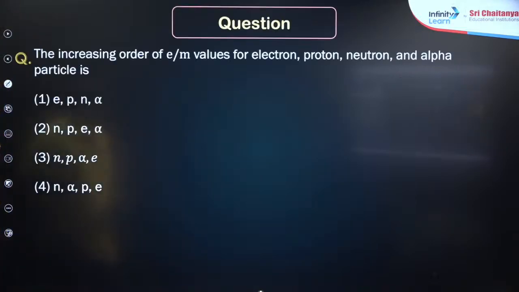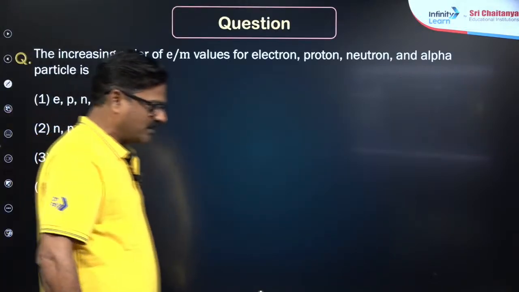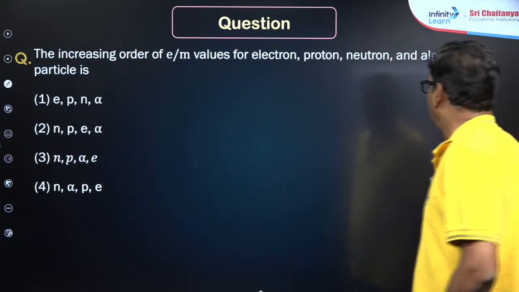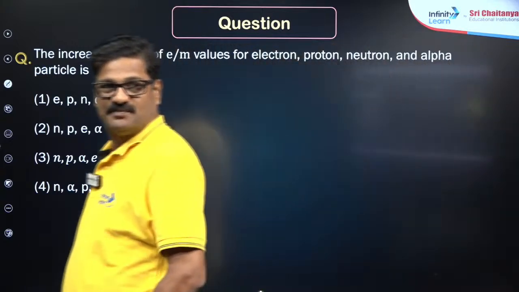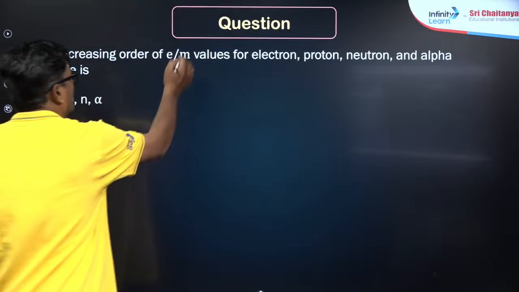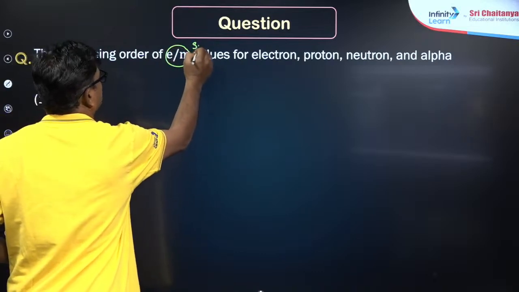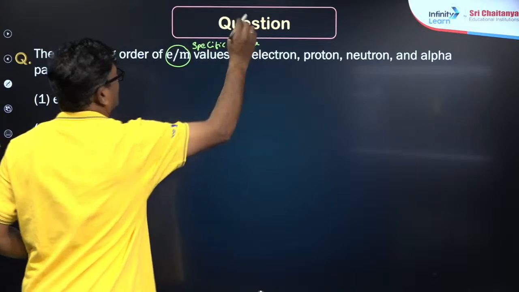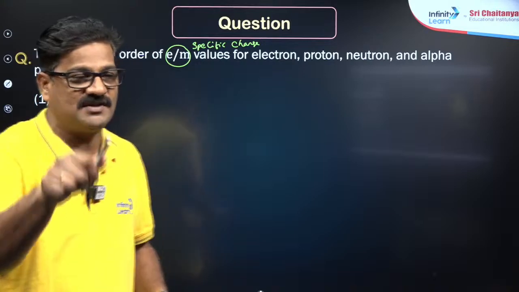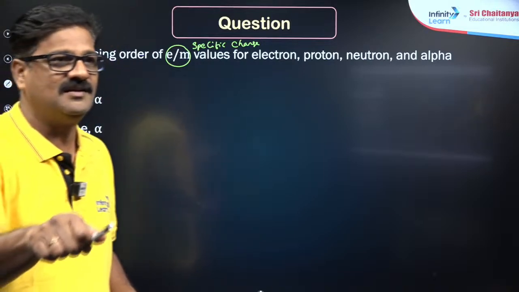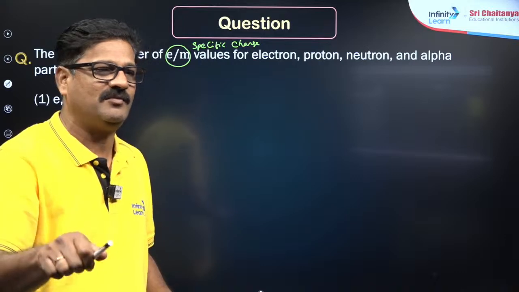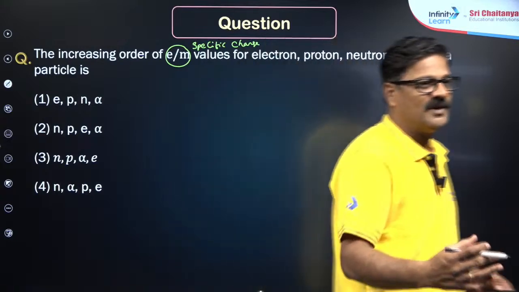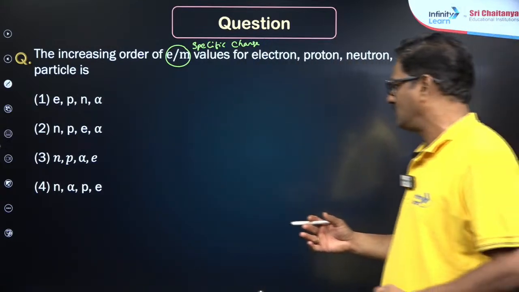Now let's talk about the increasing order of e by m values of alpha particle, proton, electron and neutron. Specific charge, e by m value. What will your answer be? Use the chat box and I want to see what answer you are giving. Hira, Megarai, Maunika, Hemant, I want you to give your answers now. Okay, you want to say 444?